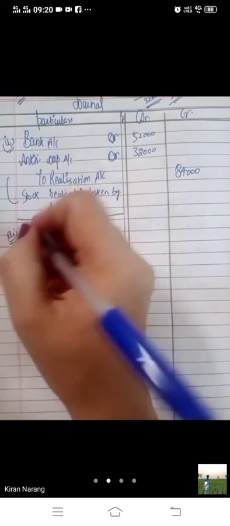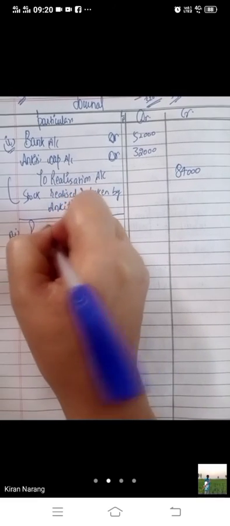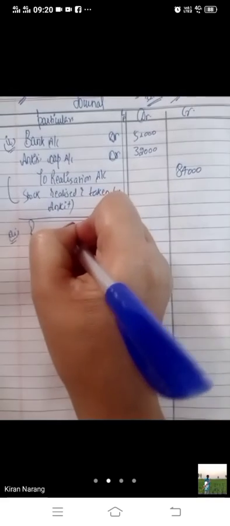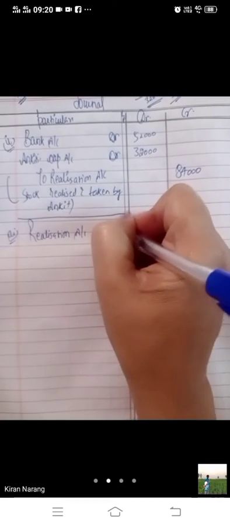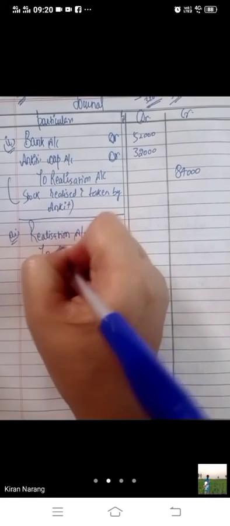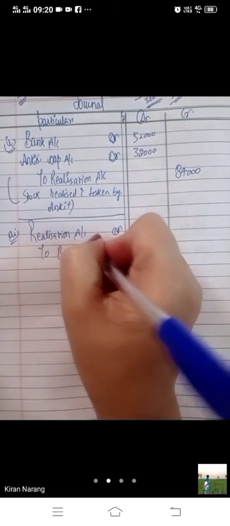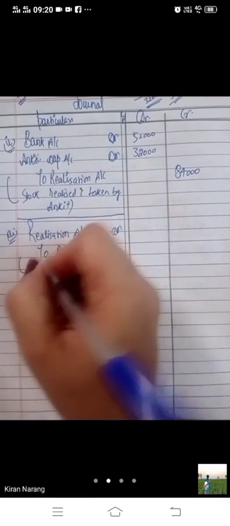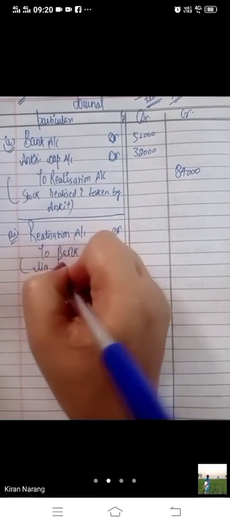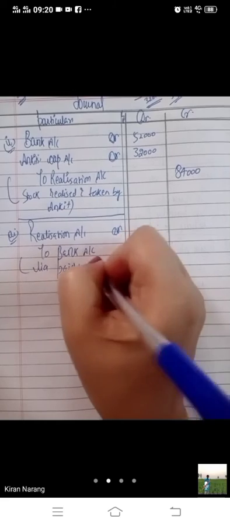So we have to make the payment of creditors now. One entry will be there only. Whenever we are going to pay any liability, we have to make the payment, liability paid by firm. We will write realization to bank. Realization account debit to bank account.